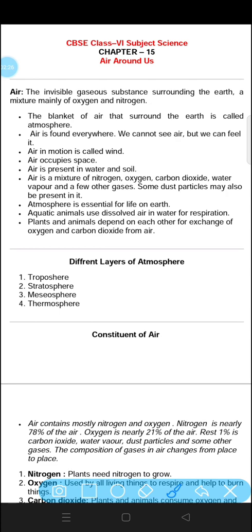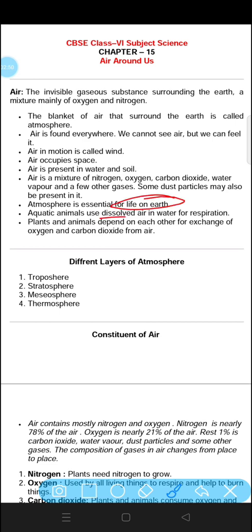Now, atmosphere is essential for life on earth. As I have said, life on earth is possible just because of our atmosphere. There is no atmosphere on other planets. That is why life is not possible over there. So we can say that earth is the only planet where life is possible.